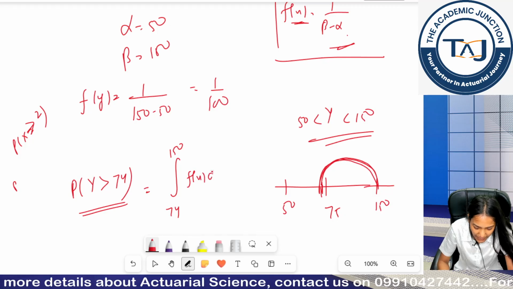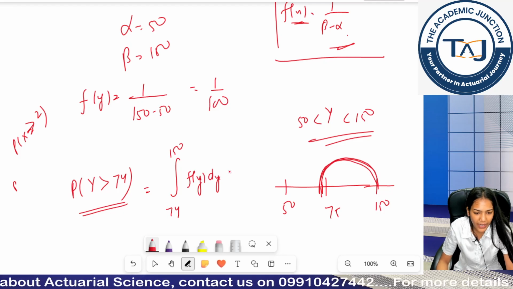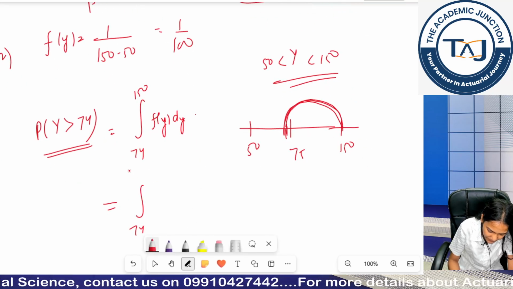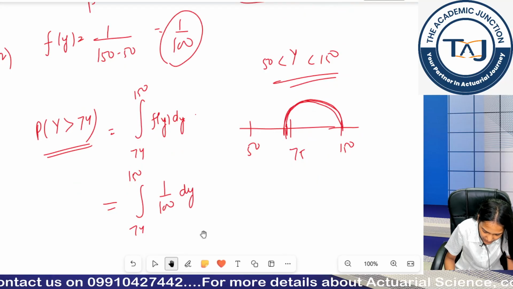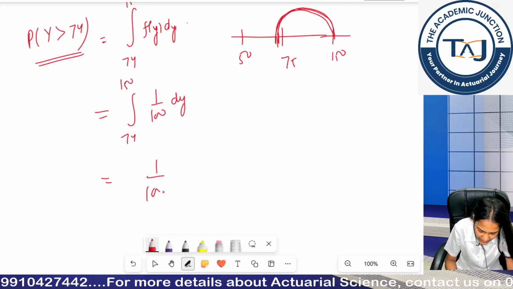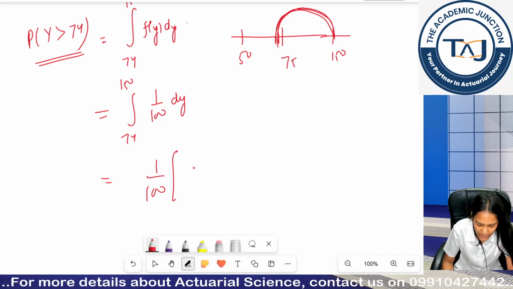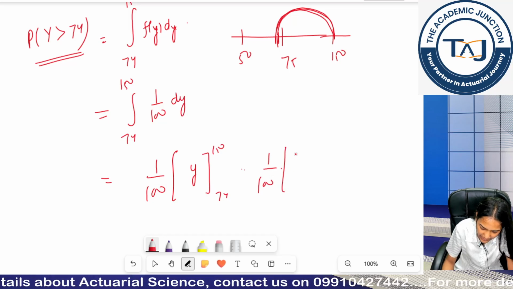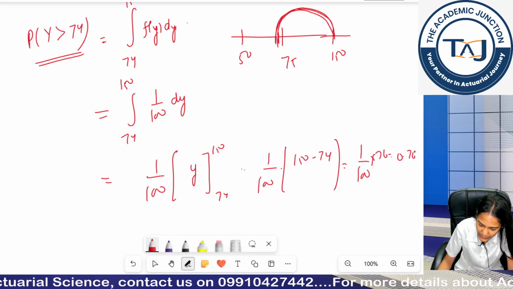And I would be integrating my PDF simply. Since we have y, we will be doing dy. Simple, no doubt. Now what is my PDF? The PDF I had calculated was 1 by 100. Now I have to do my basic integration. The constant comes out, and the integration of a constant is the variable itself. So 1 by 100, and I apply the limits. So 1 by 100 into 76 becomes 0.76.